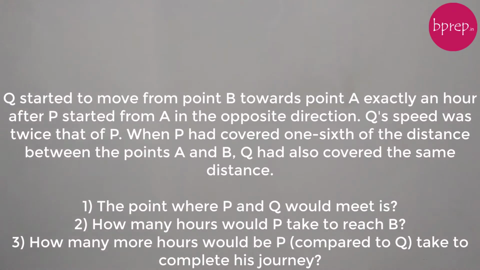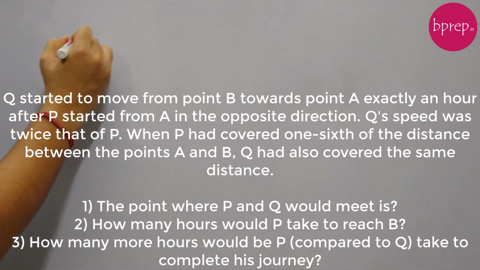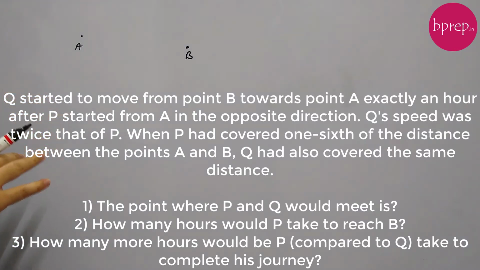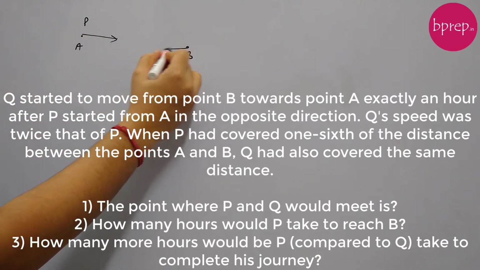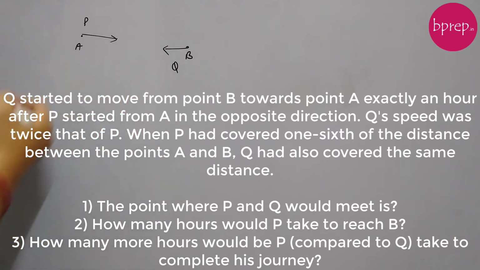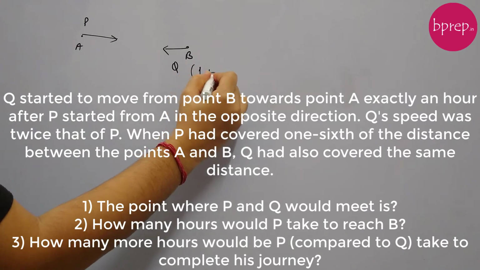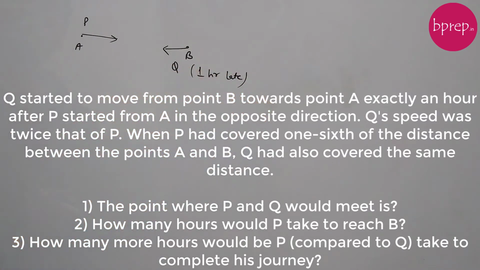Let's start. There are three questions based on a piece of information. Q started to move from point B towards point A exactly an hour after P started from A in the opposite direction. So we have two points, A and B. P is starting first from A towards B. And Q is starting from B towards A, but 1 hour later than when P is starting. So Q is starting 1 hour late. Q's speed was twice that of P.